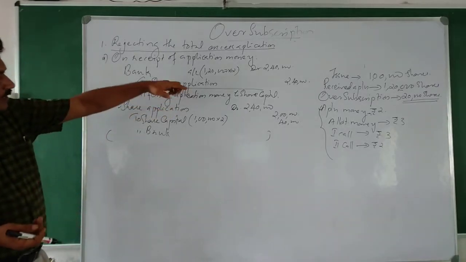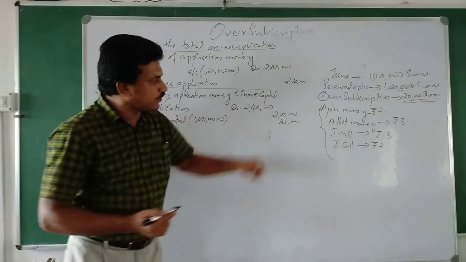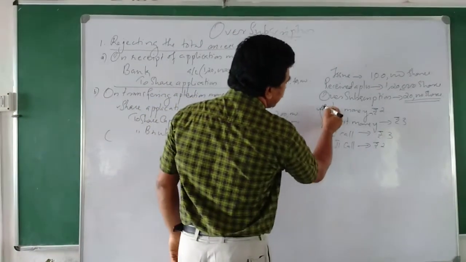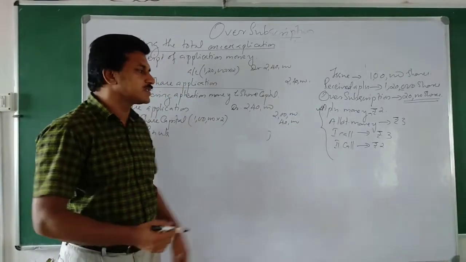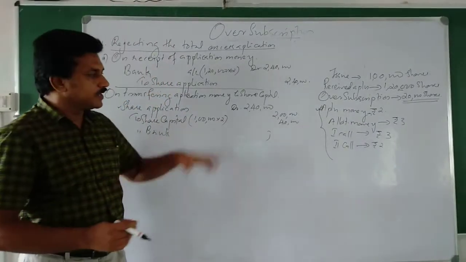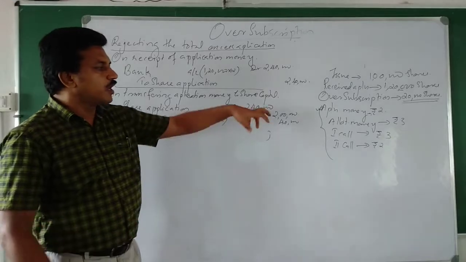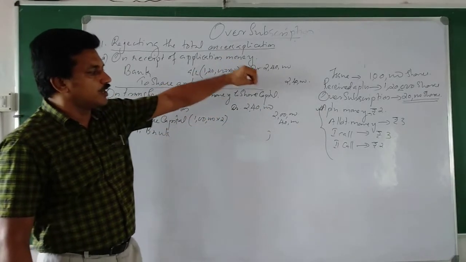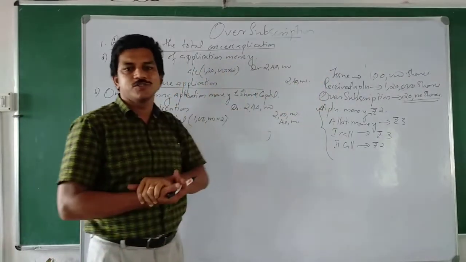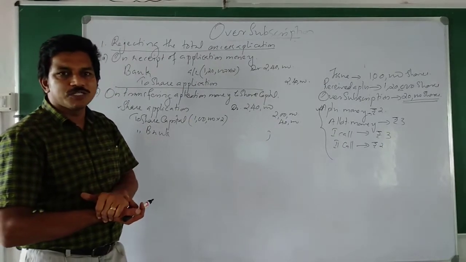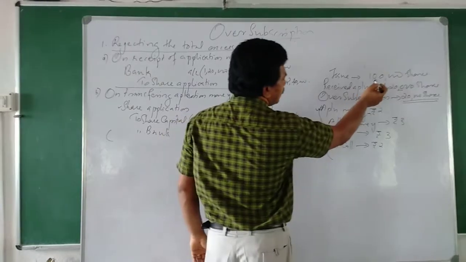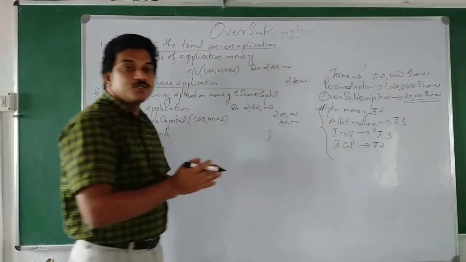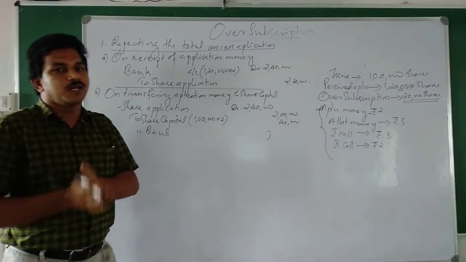And in the next section onwards, only application money will be affected. Allotment money onwards, what we have told, in the same way it will be followed. Next we will write allotment money due for how many shares? Is it 1,20,000 shares? No, allotment money due for only 1 lakh because our intention is to issue only 1 lakh shares.